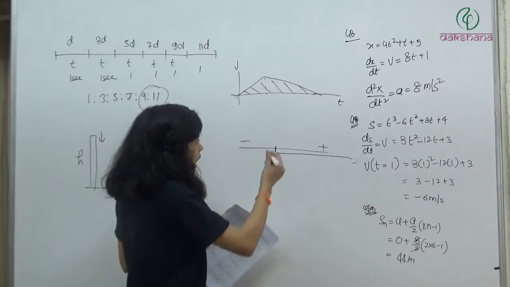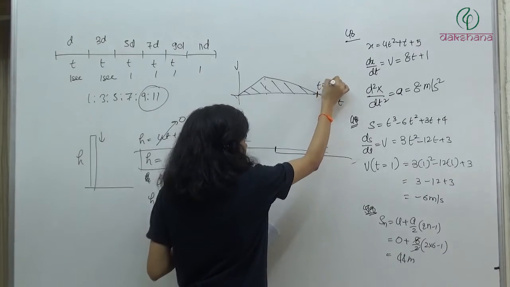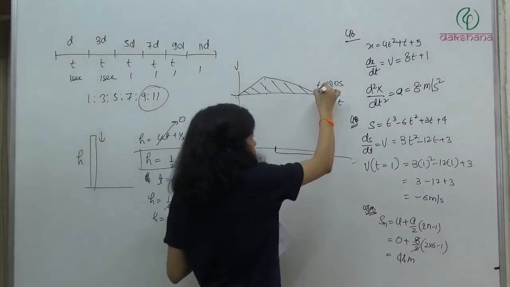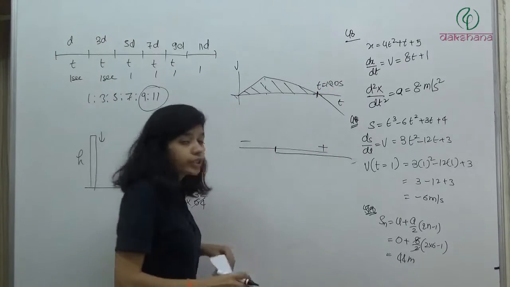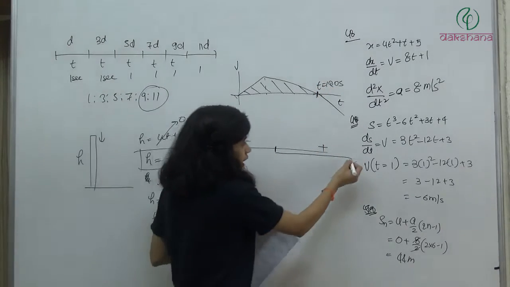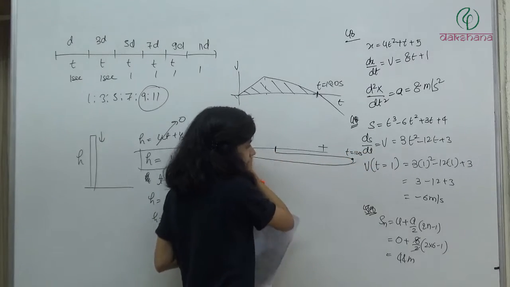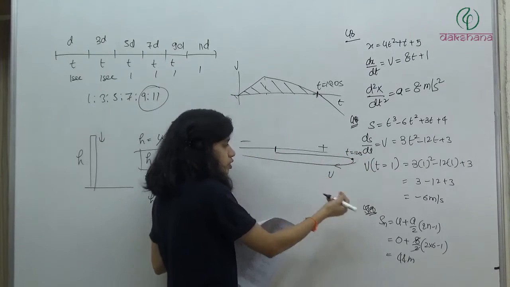But after t is equal to 120 seconds, what is happening? The velocity graph has come below the time axis. It means after 120 seconds, the particle has taken a turn and it has started moving in this direction. Now its velocity is negative.